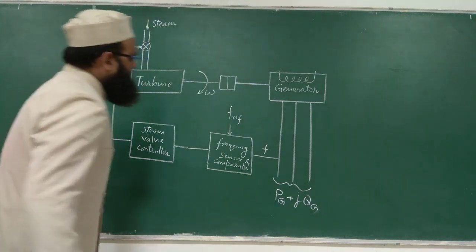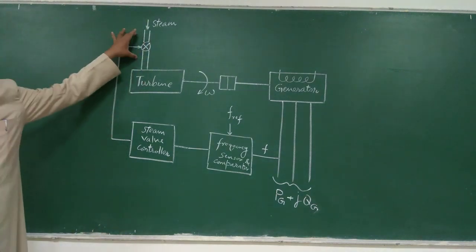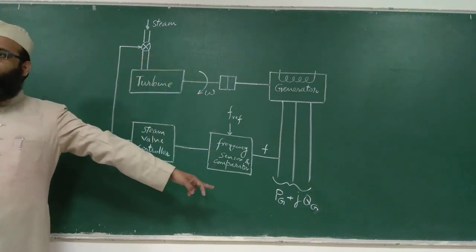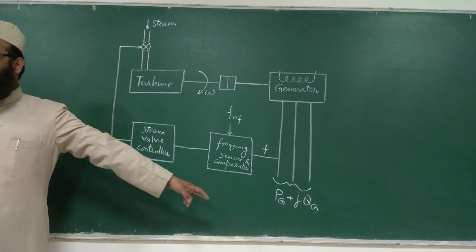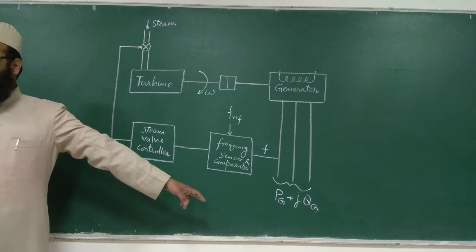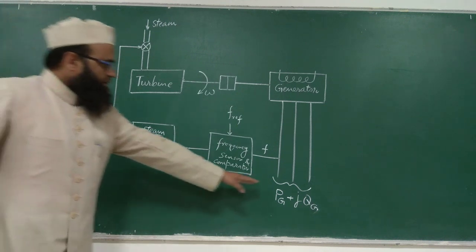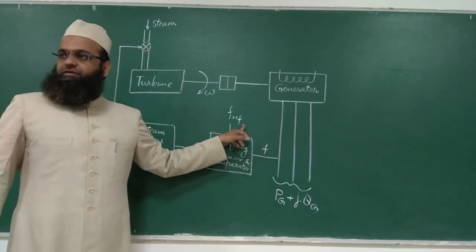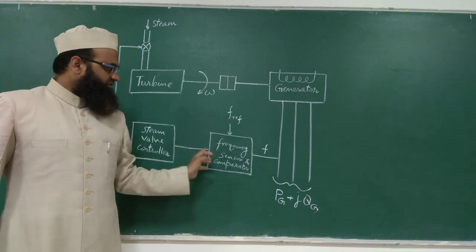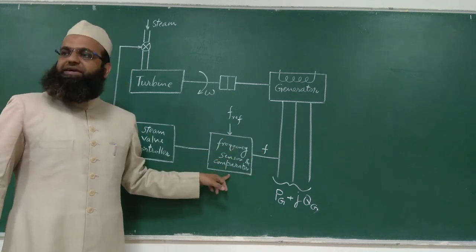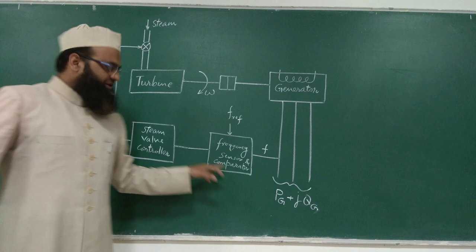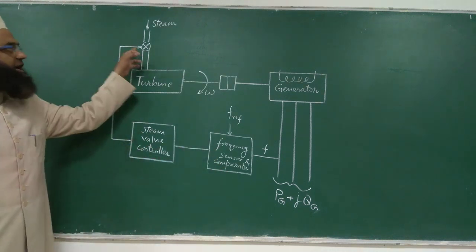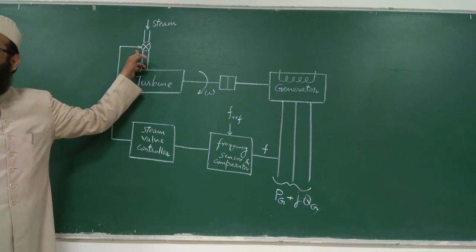So if the steam input is lesser than desired to match the active power demand, then that difference will be sensed by this frequency sensor and comparator, and the corresponding signal will be given to the controller, which is assigned to control the valve, that is, the steam input.